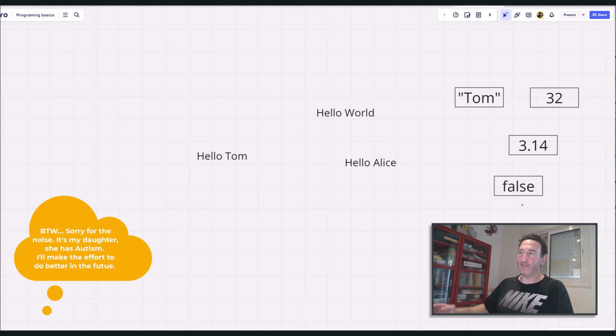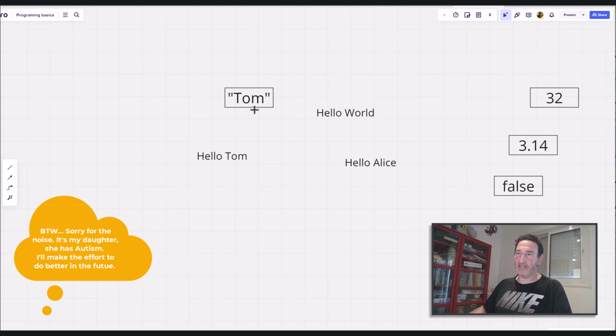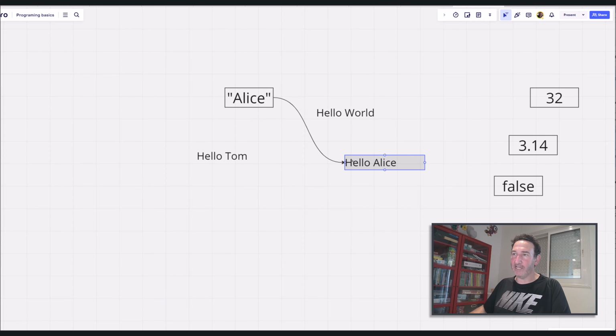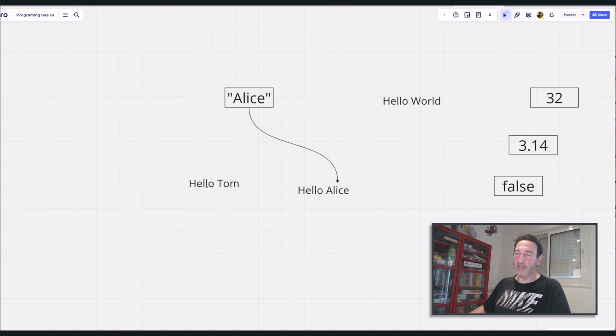And we can use it for a lot of things. But let's get back to what we're talking about. So if we have a variable that has the string Tom, then I'll get Hello Tom, and if it has Alice, then the message we will get is Hello Alice. And this is the way that variables can affect a program. So the output, of course, is changed according to what we put in the variable, right? And this is a very simple way, because we haven't really changed anything. We just took this name, Alice, and put it inside the string.